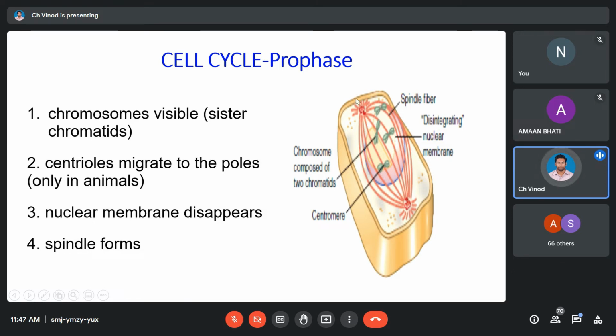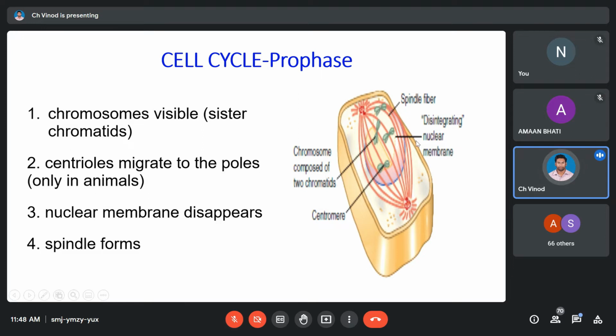Once they segregate there, then simultaneously 2 events happen. What are these 2 events? Disappearance of nuclear membrane. Okay, your membrane will disappear. Why does the membrane have to disappear? Because the cytoskeletal elements now should intervene and they should move your chromosomes. So if your nuclear membrane is there, that's going to obstruct the path. They will not be allowing the cytoskeletal elements to make the process happen. So for that reason, the membrane is disintegrating.